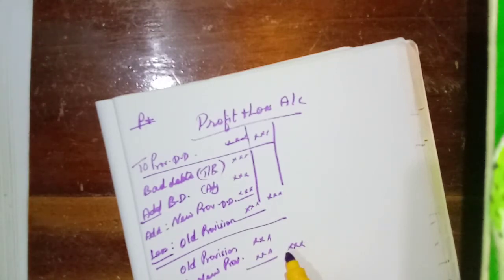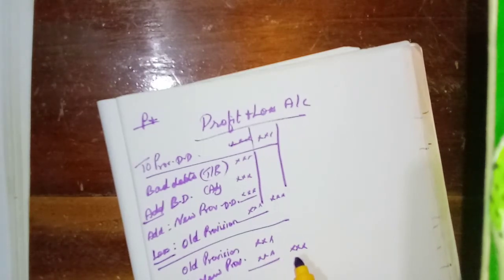We need to write in the outer column. If they have given the old provision for discount on debtors in the trial balance, we have to do the calculation like this. Old provision for discount on debtors, add new provision discount on debtors.